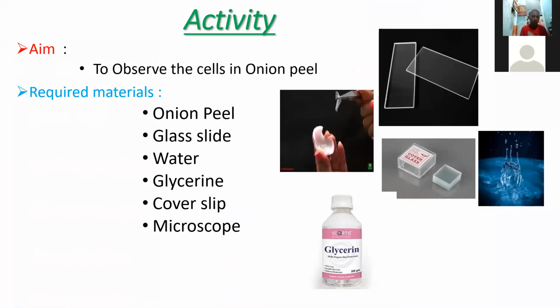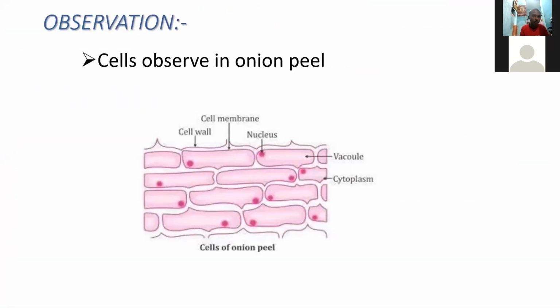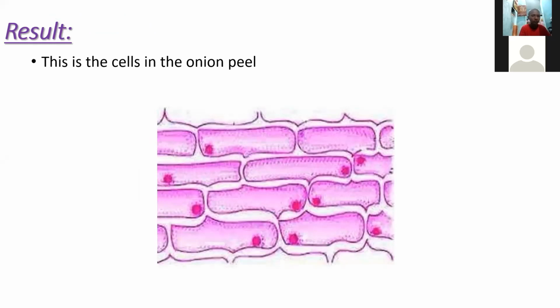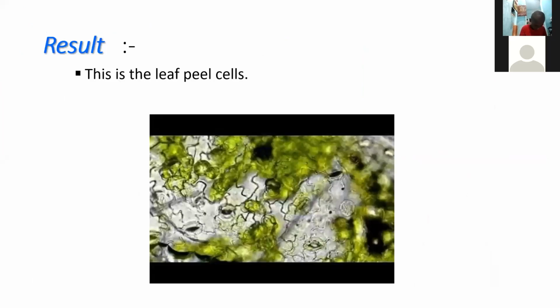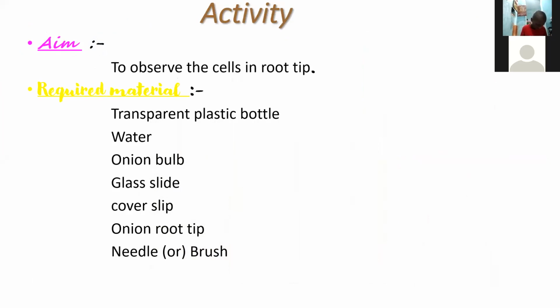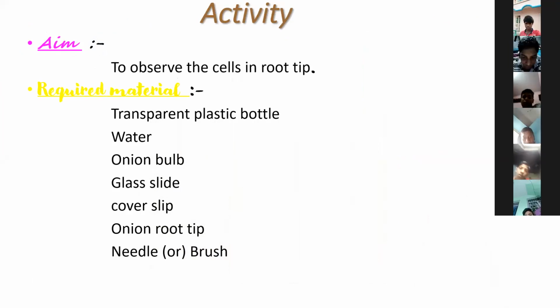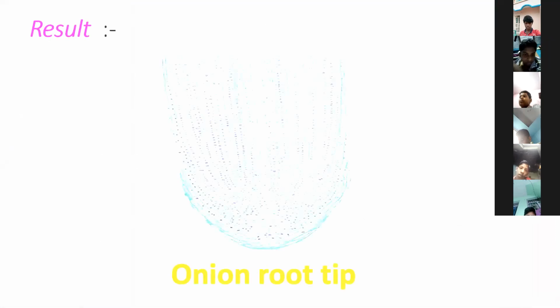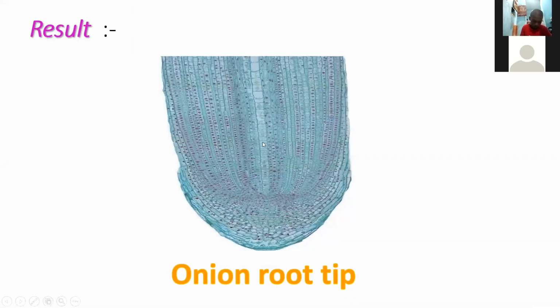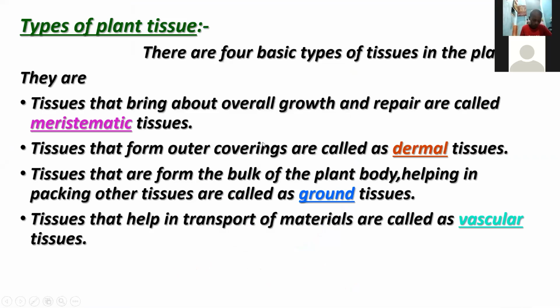Next, activities. Observe the cells in onion peels. This is the onion peel cells. And to observe the cells in a leaf peel. This is the leaf peel cells. And cells in root tip. This is the onion root tip.